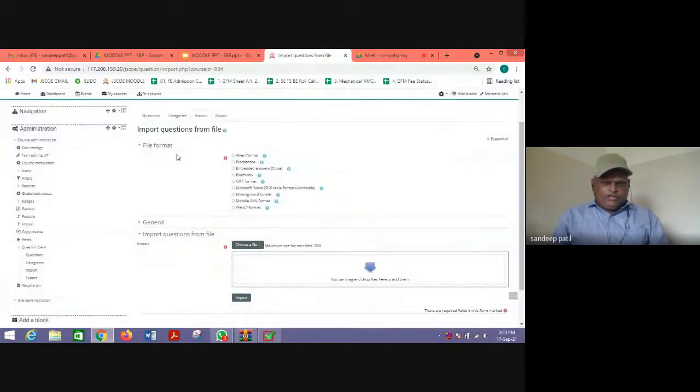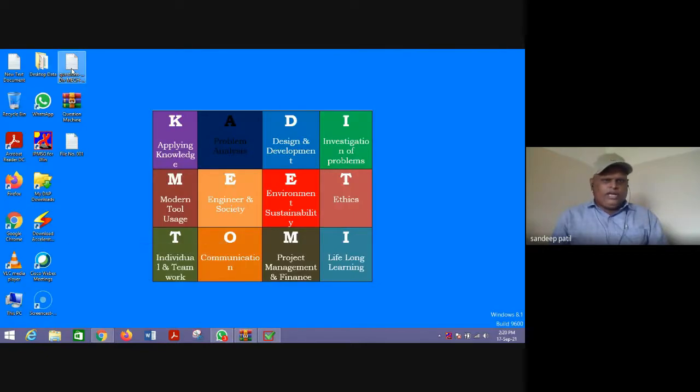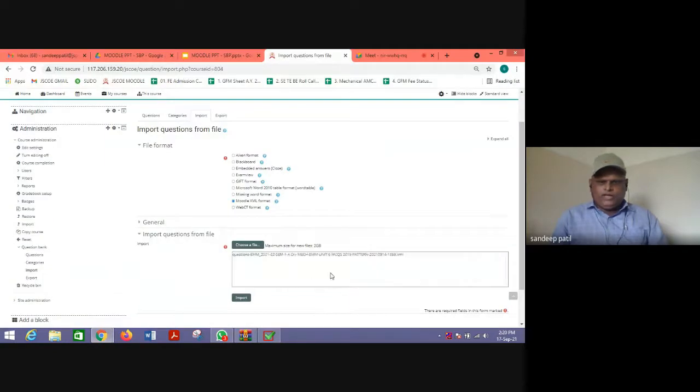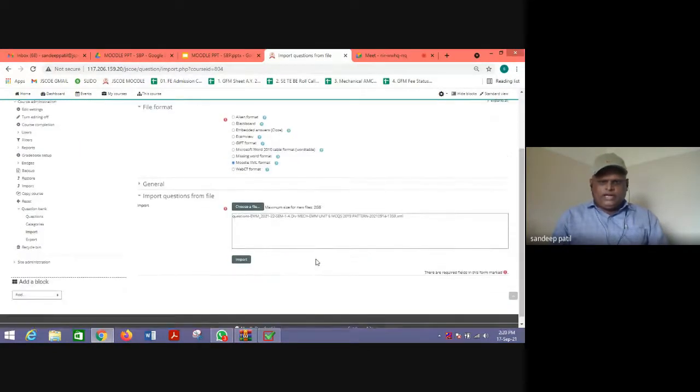There are different file formats, and the simplest is the XML file format. We need to click here on Moodle XML format, because the file we have made is an .xml file, and upload the file. So just click here, or else you can directly drag the file here. Okay, the file is dragged, and you need to select the format, that is Moodle XML format. Drag the file and click import.